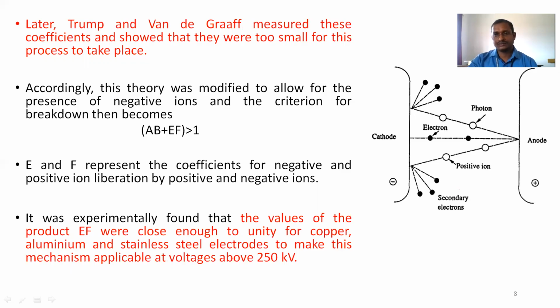Experimentally, they determined the product EF is very close to unity for copper, aluminum and stainless steel electrodes. So to make the mechanism applicable at a voltage of about 250 kilovolt, if you apply about 250 kilovolt on copper, aluminum or stainless steel electrodes, breakdown will be possible according to the condition AB plus EF greater than 1.